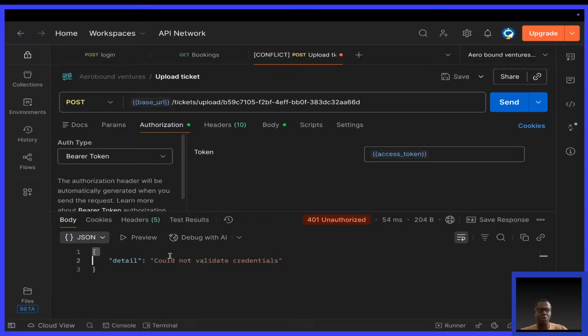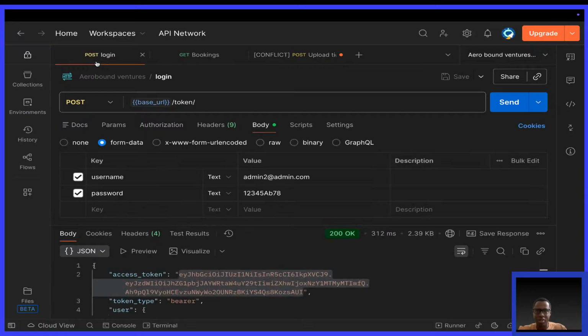Sometimes when you tell people that the access token has expired, they might have a way of attacking your application in that line. So I'll just keep it, whether the access token has expired or is invalid, I'll just give you one message saying could not validate credentials. Or if, for example, your password or email is wrong, I also just give you something like that.